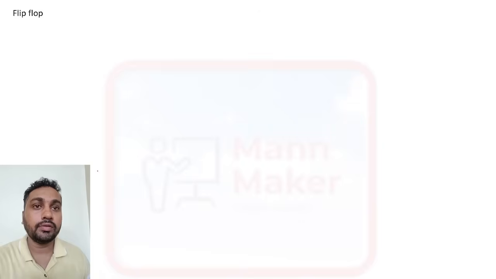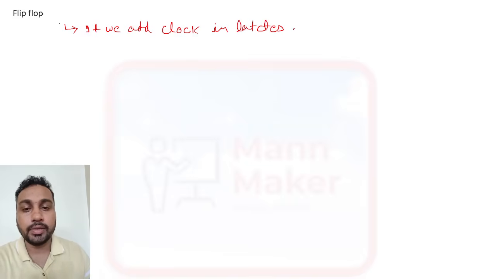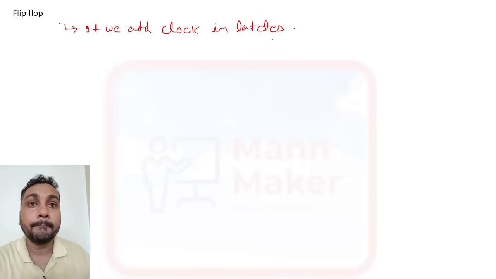All right. Now we'll talk about flip flop. Flip flop is what? As we know, in a latch there is no clock, but if we add a clock to latches, then it is called a flip flop.